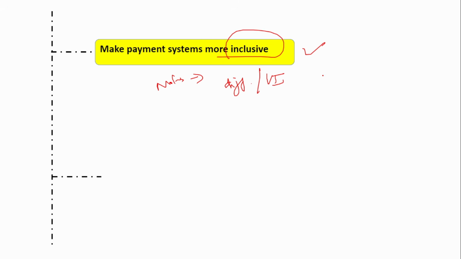For the visually impaired people, if you see the currency notes that are printed by the RBI, they are sort of raised. So you can feel the letters, you can feel the numbers. From that, a visually impaired person can identify whether it's a 10 rupee note or 20 rupee note. Similarly, the UPI systems and the various other payment systems should also be designed in such a way that they are easily accessible by differently abled or visually impaired people. So that is what it means, making payment systems more inclusive.